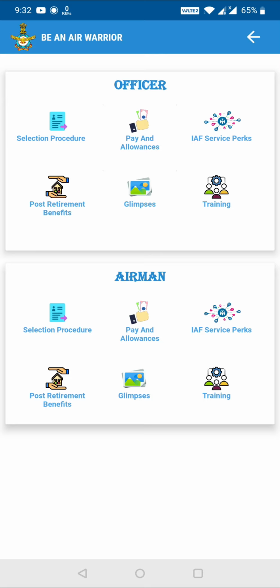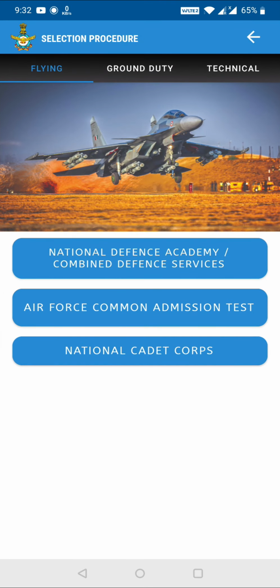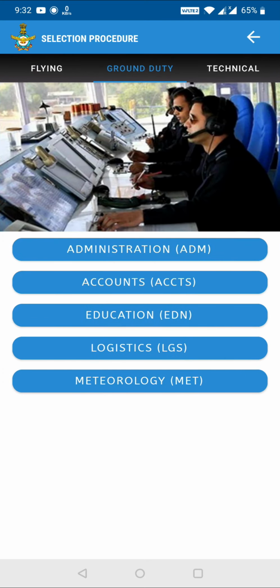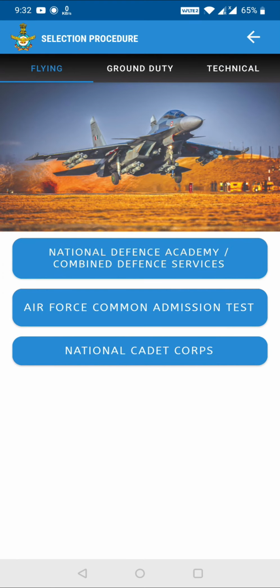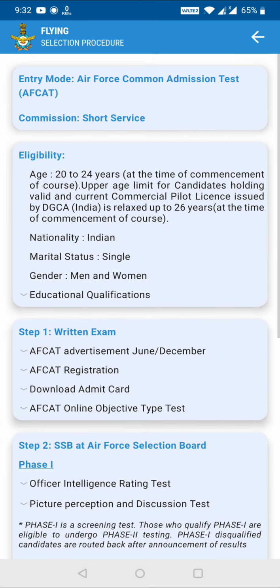Okay, so what is the selection procedure, pay and allowances? So if we go for officers and we check the selection procedure, inside that they have given for flying what is the selection procedure, for ground duty what is the selection procedure, for technical what is the selection procedure. So it will be very easy. Now candidates will come to know from this app itself what is the selection procedure. Now if we see for flying, you can go through NDA or CDS exam. Okay, then you can go through NCC, and then you can also go through Air Force Common Admission Test, which is AFCAT. So if I click on AFCAT, you will see, okay, you have the eligibility also.